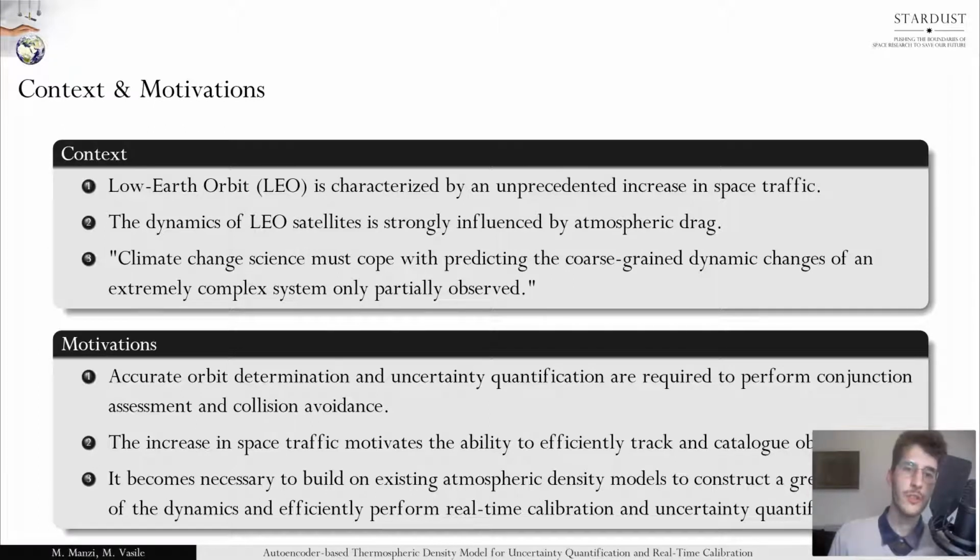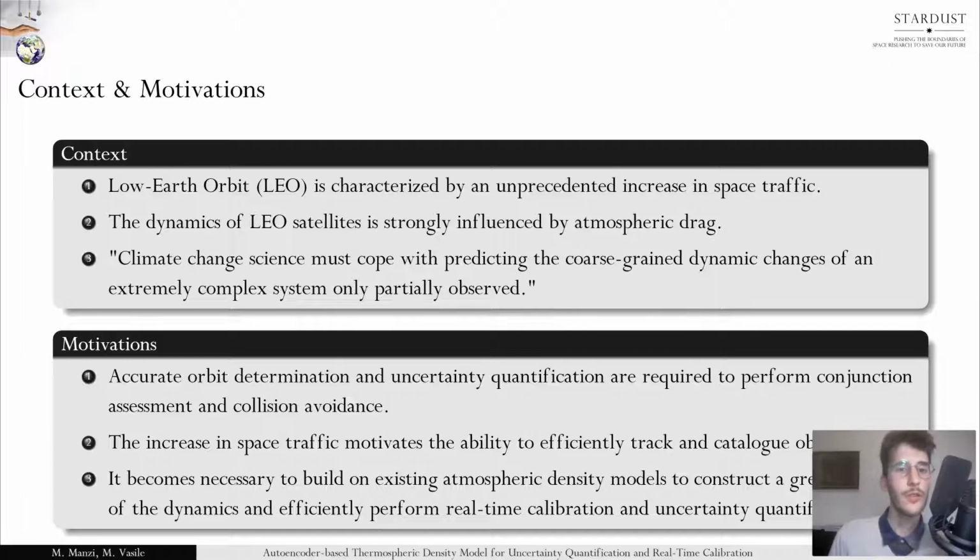Dealing with motivations for this work, accurate orbit determination and uncertainty quantification are required to perform conjunction assessment and collision avoidance. More in general, the increase in space traffic motivates the ability to efficiently track and catalog objects. So, because of these reasons, it becomes necessary to build an accurate atmospheric density model to construct a gray box model of the dynamics and efficiently perform real-time calibration and uncertainty quantification.